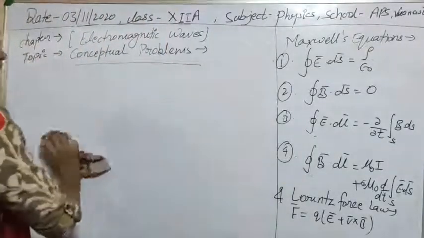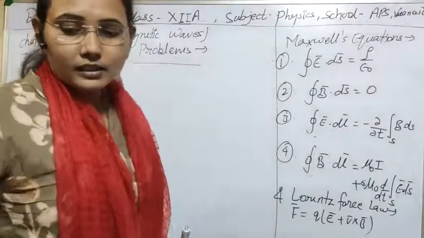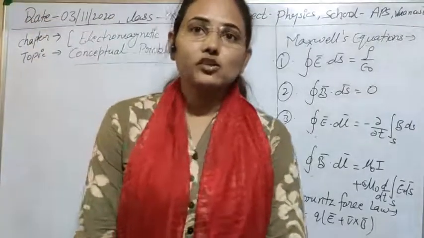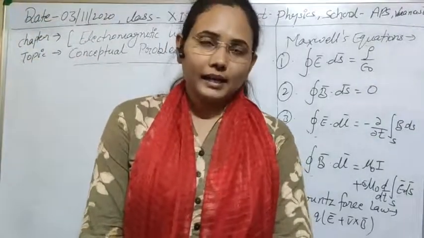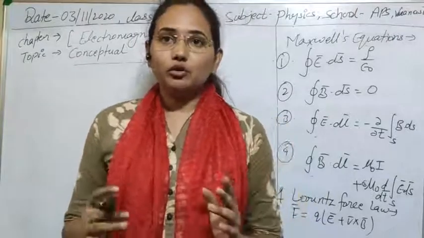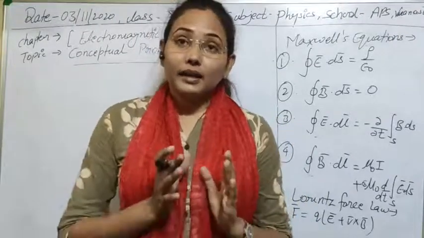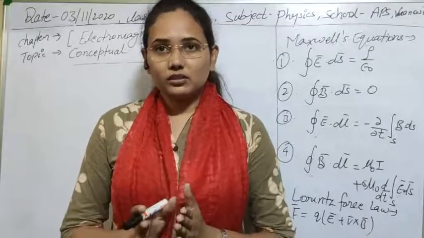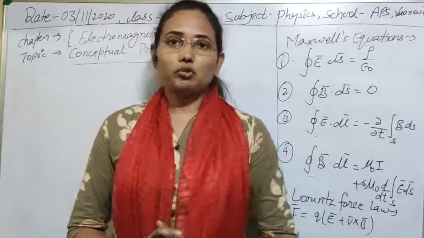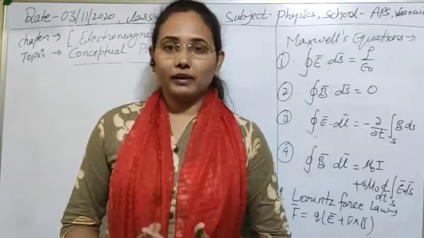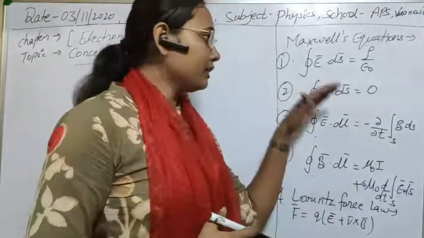The next question is: if there is the existence of magnetic monopoles, as you know magnetic monopoles don't exist, but if a magnetic monopole exists, then which of the equations should be modified and how will they be modified? We can also see that with the help of this.